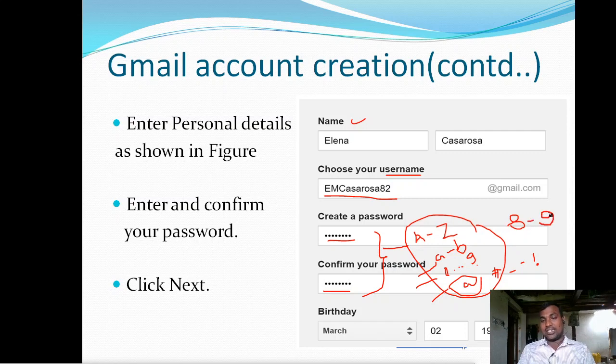Then that password is strong, nobody can crack that password.